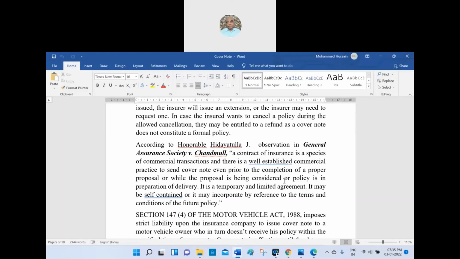It is a temporary and limited agreement. It may be self-contained and it may be incorporated with reference to the terms and conditions of the future policy.